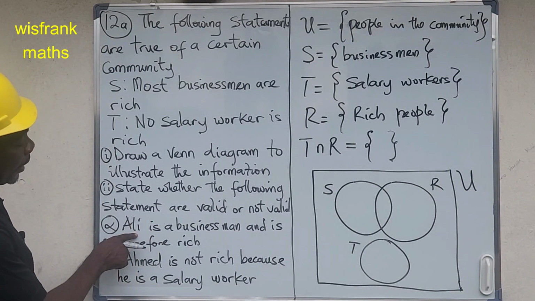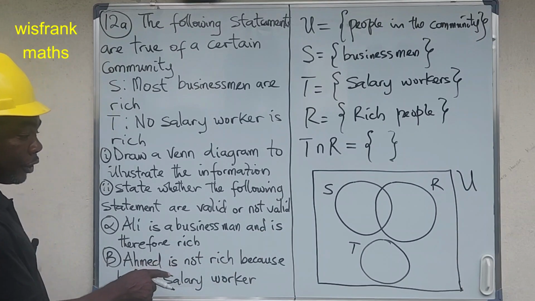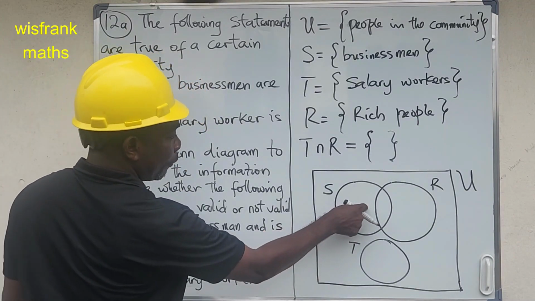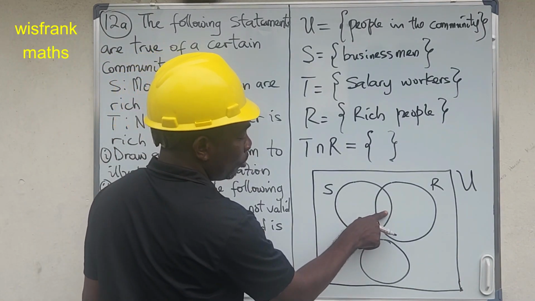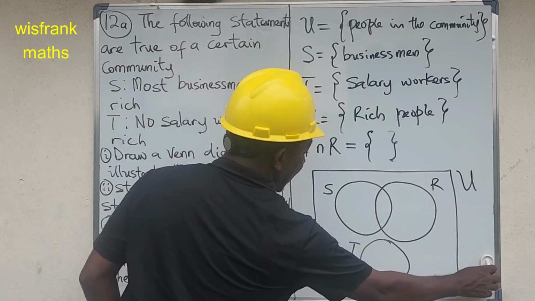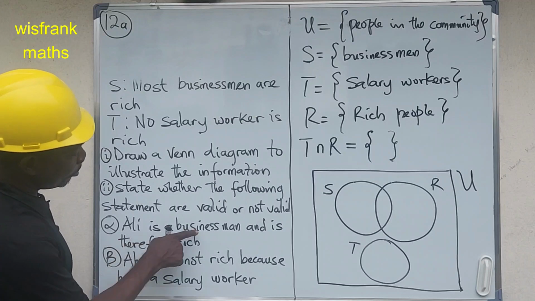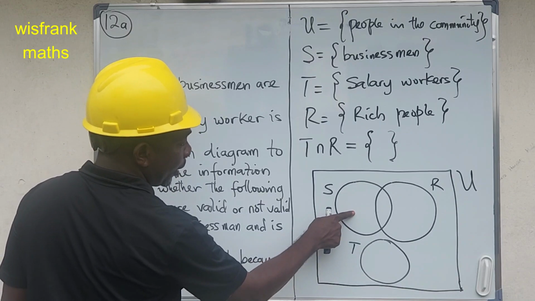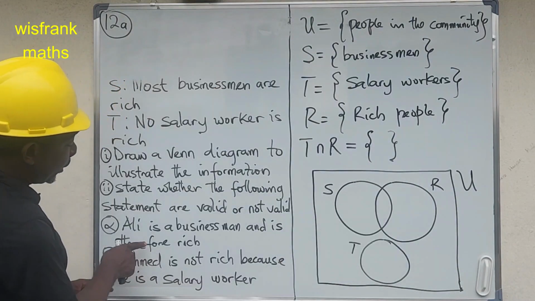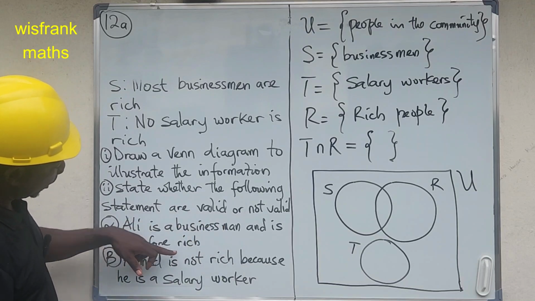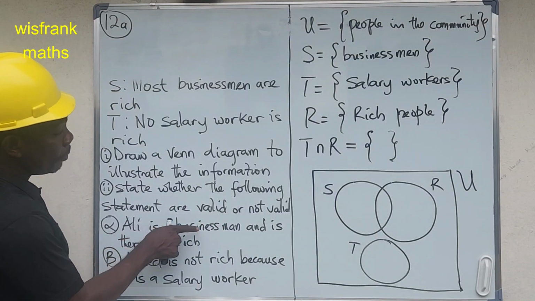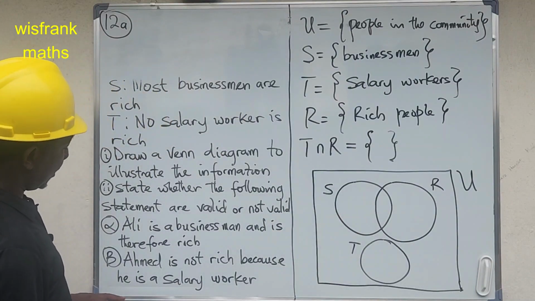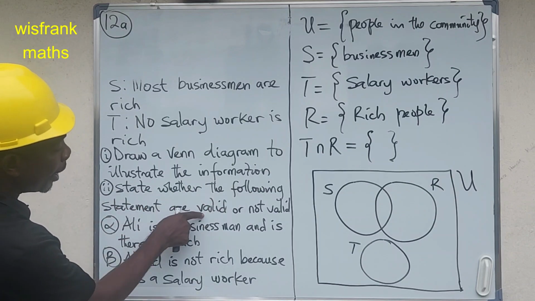The next statement says, Ali is a businessman and is therefore rich. Ali is a businessman, so where will Ali fall? S, the businessmen, and R, the rich people. Ali can be here and be rich, and he can also be here. This statement has a preceding statement and a concluding statement. The preceding statement says he's a businessman. He can be here, and rich, and he can also be here.